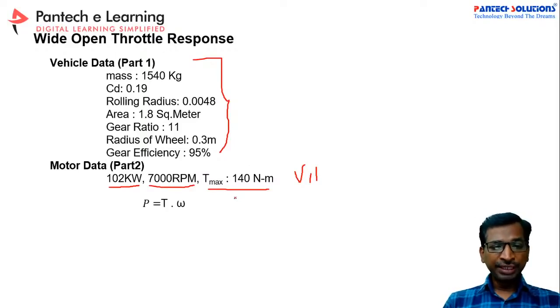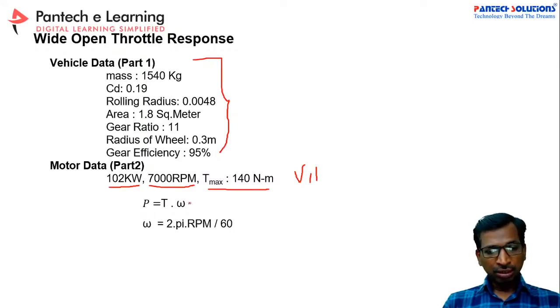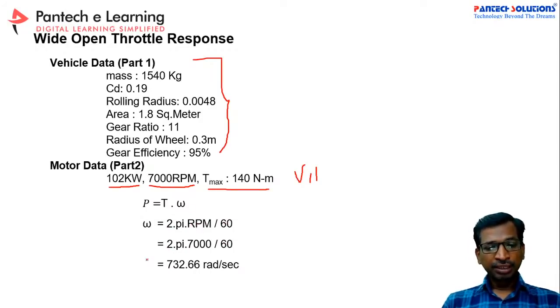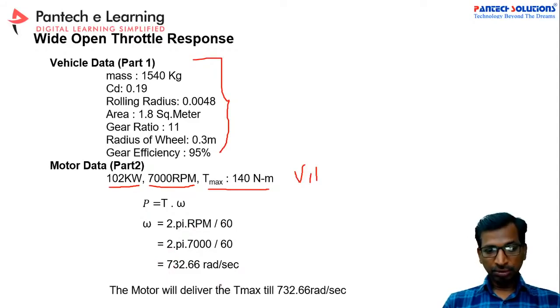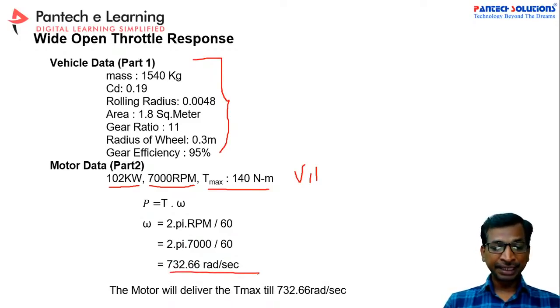Now we can take a formula, P is equal to T into omega. Omega is nothing but 2 pi n, and n is nothing but the RPM divided by 60. Suppose if you apply this, then the maximum critical speed is 732.66 radian per second.